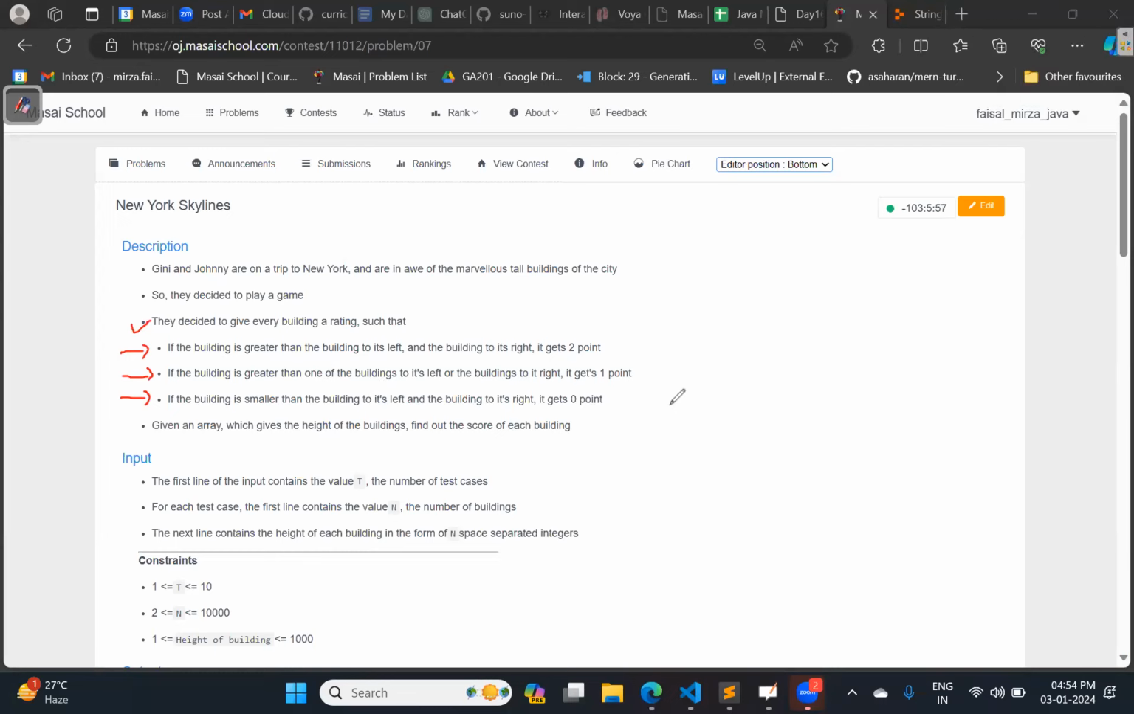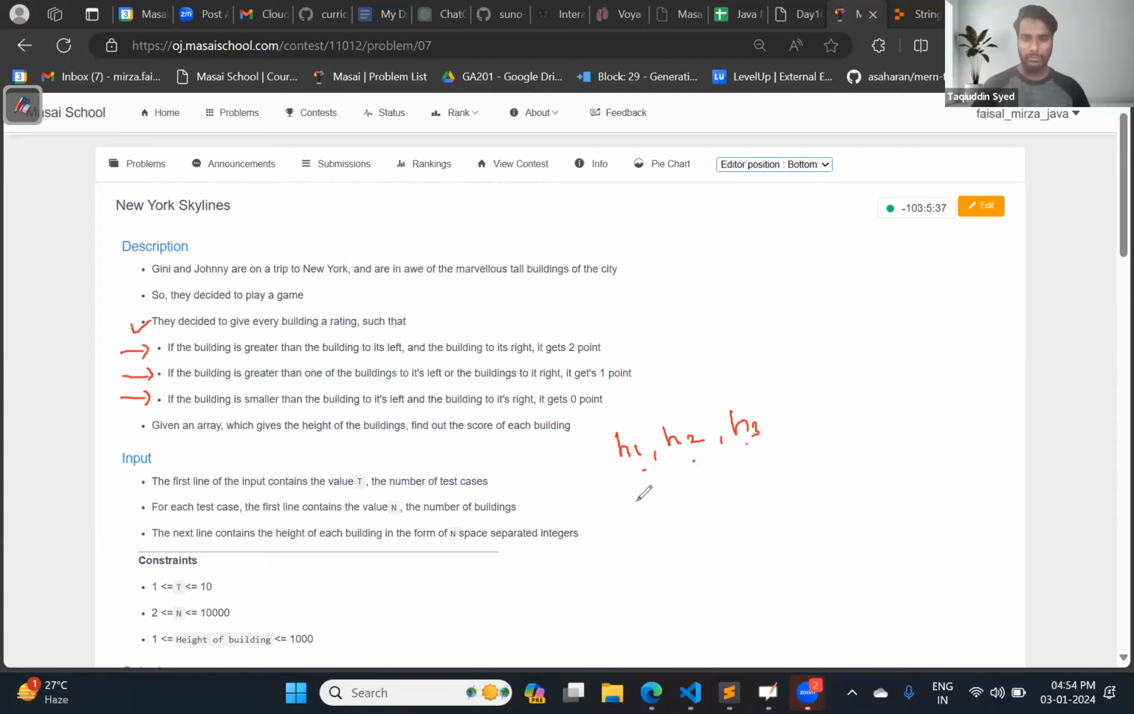Okay, fine. If you understood these lines, let us take a scenario. For example, there are three buildings whose heights are H1, H2, H3, one after the other. Now, based on this condition, tell me, in order to check for building number two, whose height is H2, what will the if condition contain?